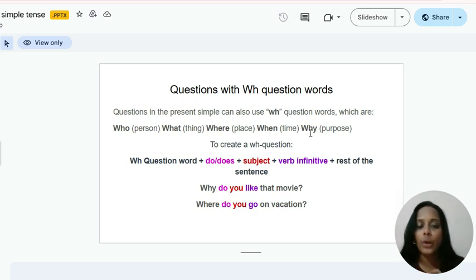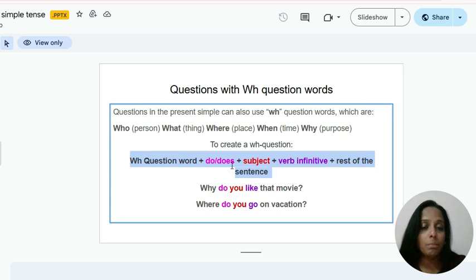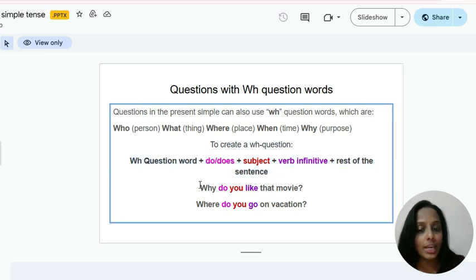So in order to create a WH question, here is how the question formation works. This is the format. It's always the WH question word plus do or does. Do or does depends on the subject we use, plus subject, plus verb infinitive, plus the rest of the sentence. Okay, so here are the examples. Why do you like that movie? Where do you go on vacation?